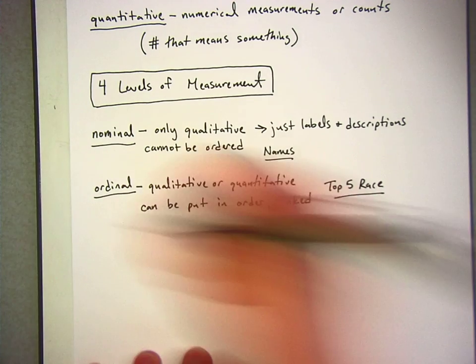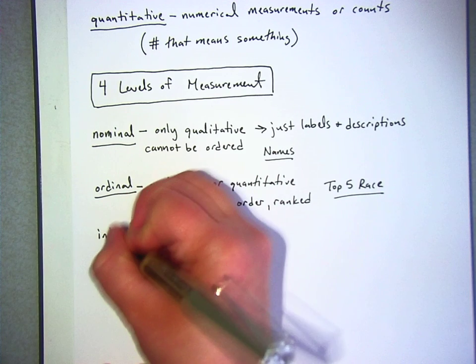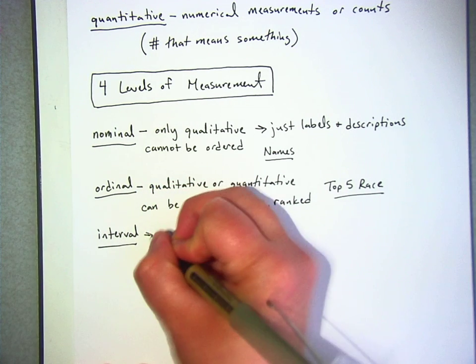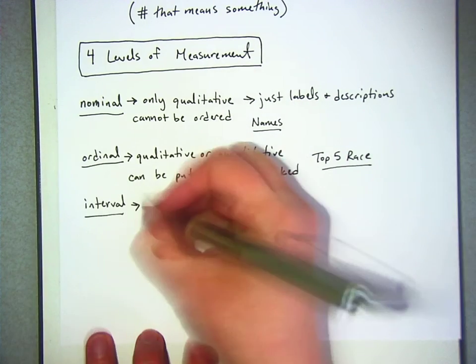Okay, next is interval. Interval is probably the hardest one to nail down. This can be ordered